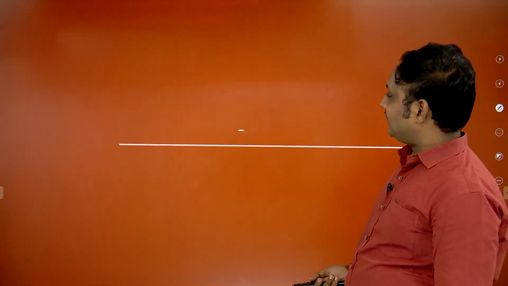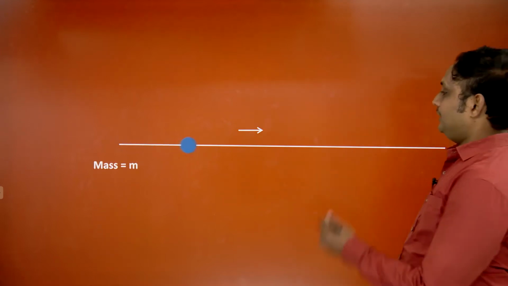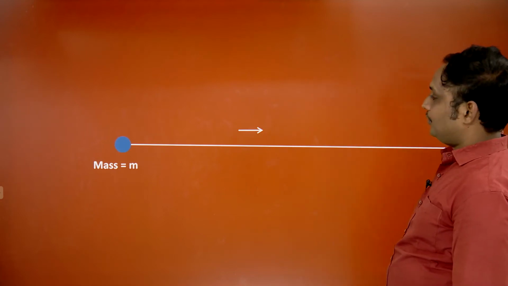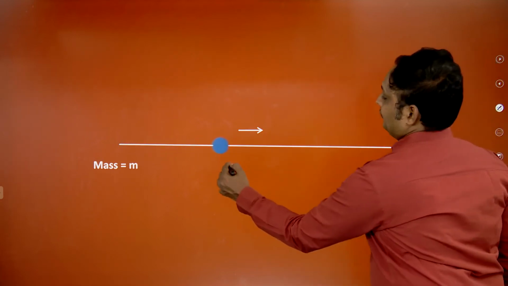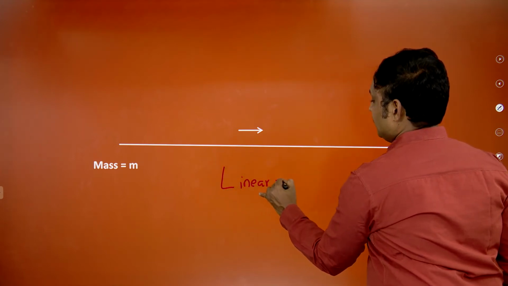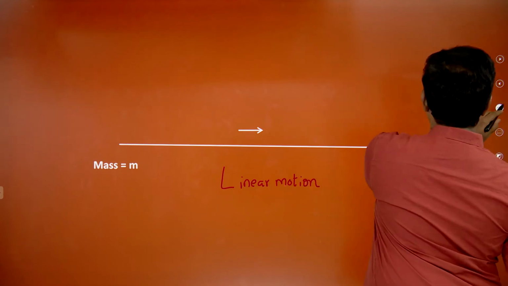You have to see this. Take this one: a mass. You have to confirm that the mass is going to move with a velocity. This is going to be linear motion. You have to confirm that linear motion.